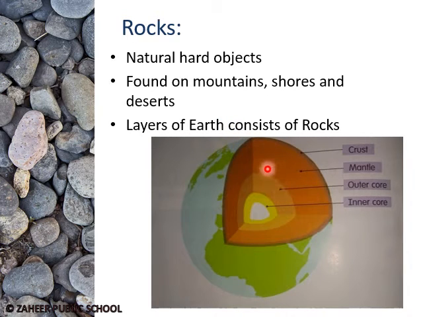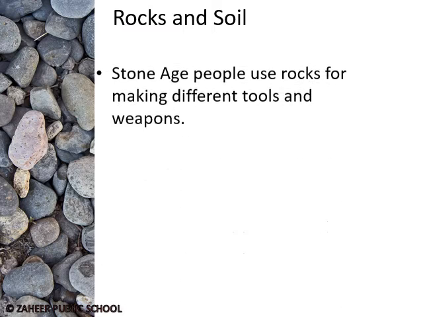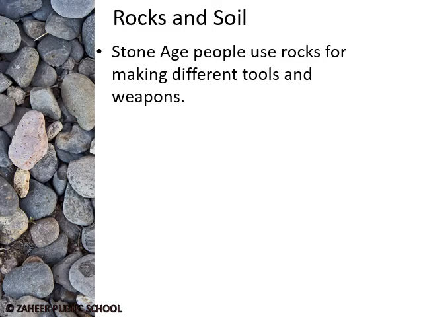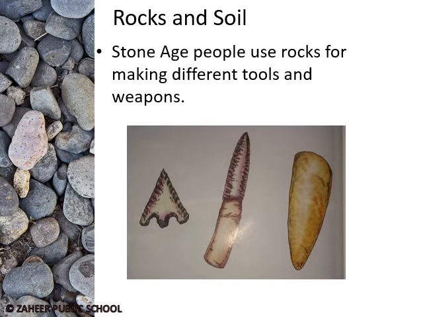Here is a diagram of the earth in which different layers of the earth have been shown. The first layer is called the crust, the second one is called the mantle, the third one is called the outer core, and the last one is called the inner core. The crust is made up of rocks. The land on which we stand is covered with rocks, and even the bottom of the sea is also covered with rocks. In the past, human beings used rocks and stones to make different objects like tools and weapons.